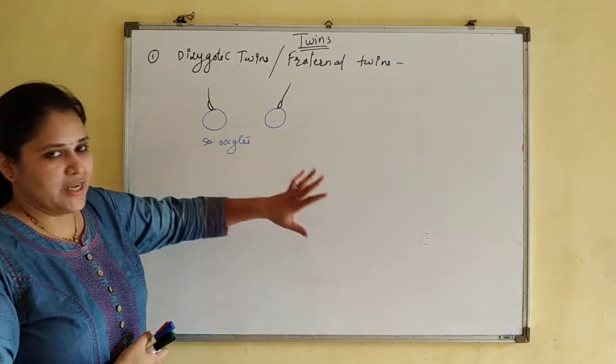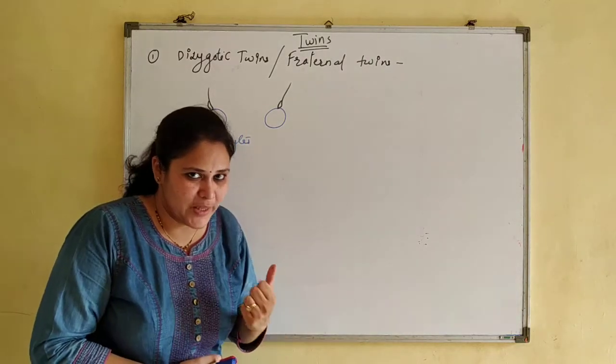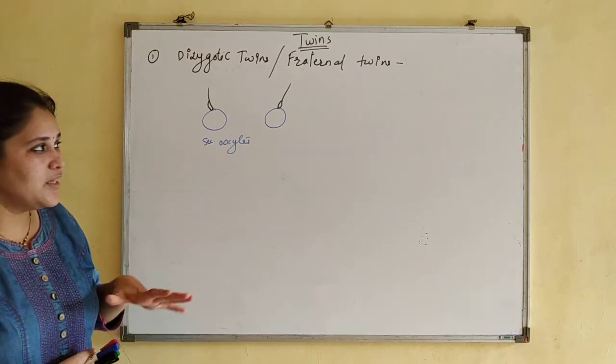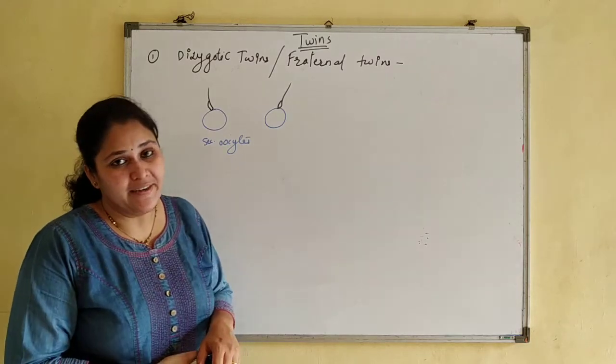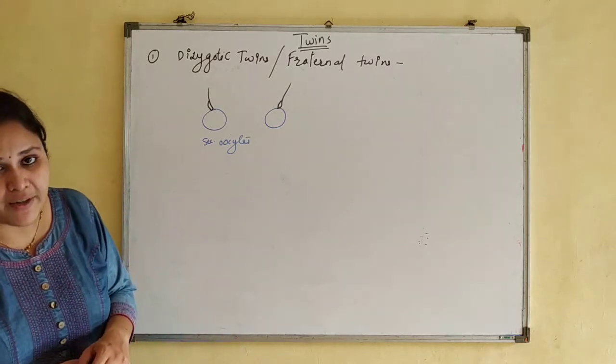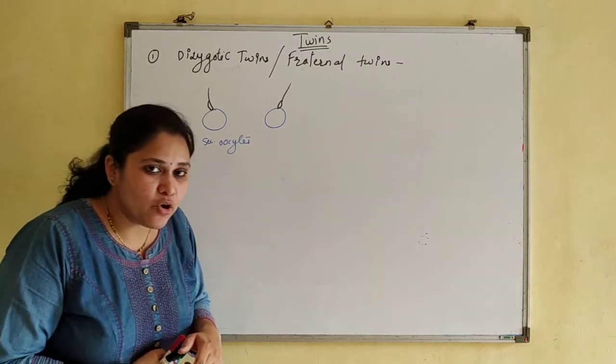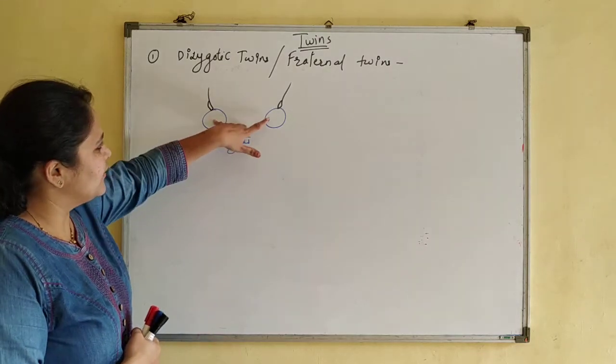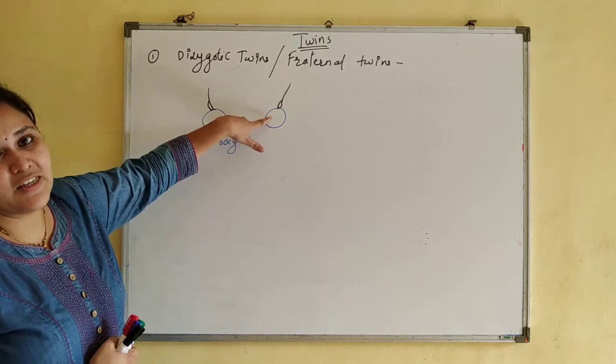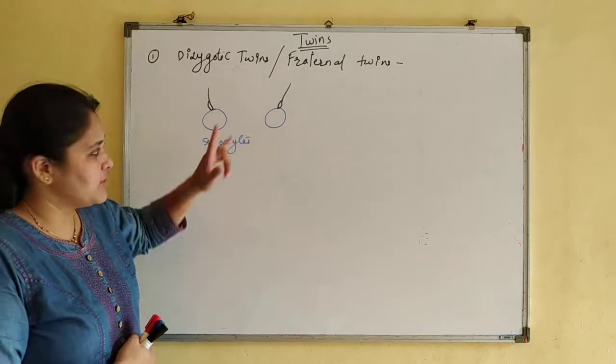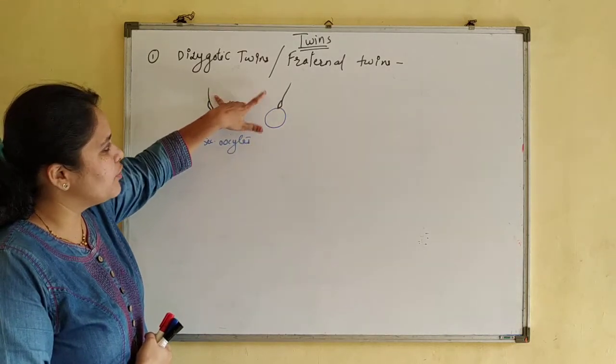So these two zygotes can grow into twins. Now here these twins are not identical. Genetically they are different. Why are they not identical? Because there are two different secondary oocytes. Obviously they got fertilized by two different sperm.